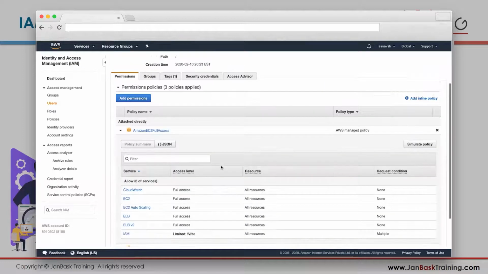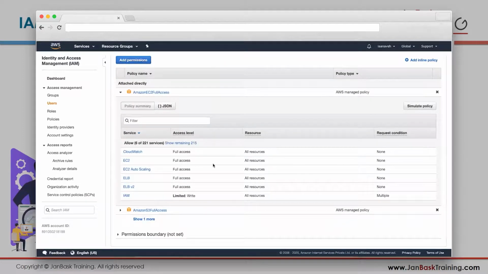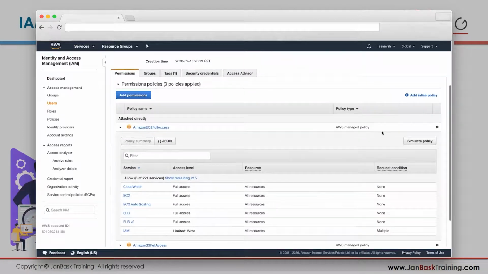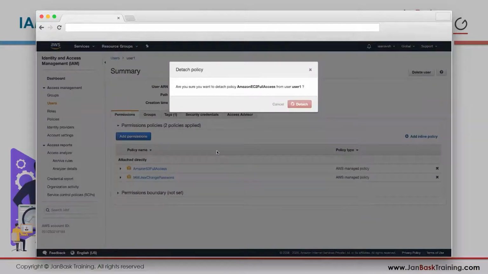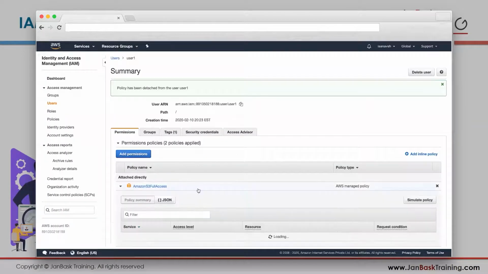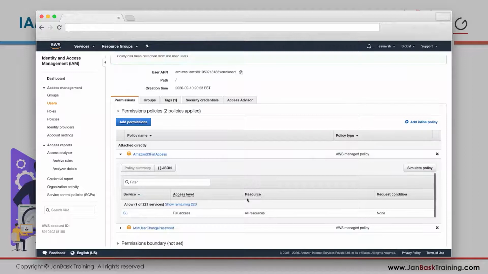Whatever access you are giving, you can actually view it here, S3 full access and so on.